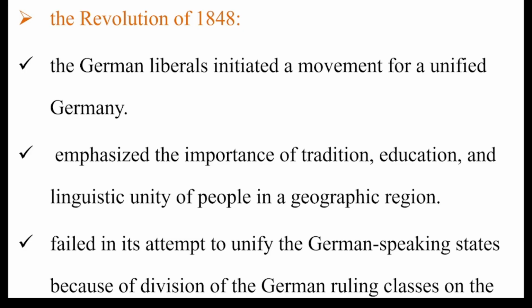Some of them wanted what? Democratic form of government. Others wanted parliamentary government. Others wanted the unification of Germany under Prussia, a constitutional monarchy. Others also wanted to establish a rebellion form of government. This means disagreement formed among the German ruling class. As a result, the attempt of unifying Germany by the revolution of 1848 failed.